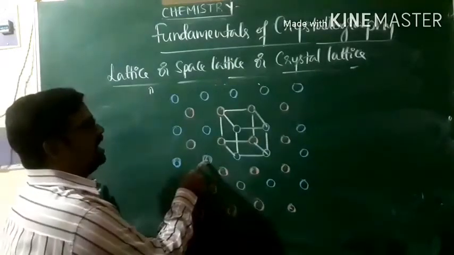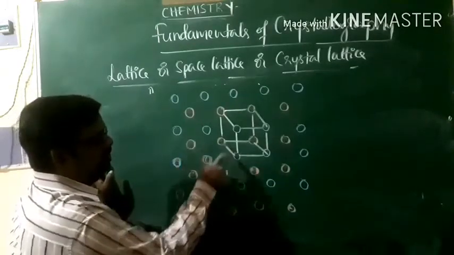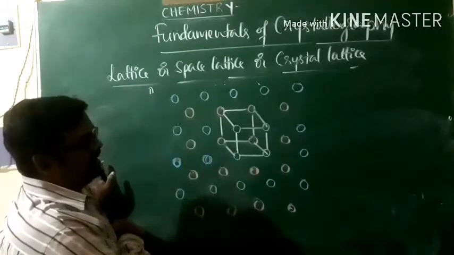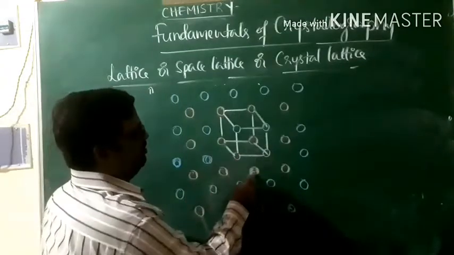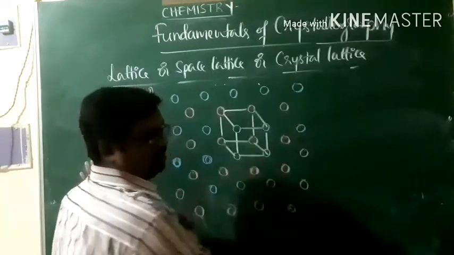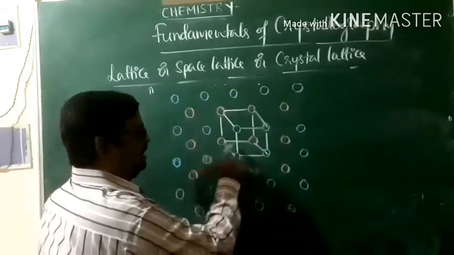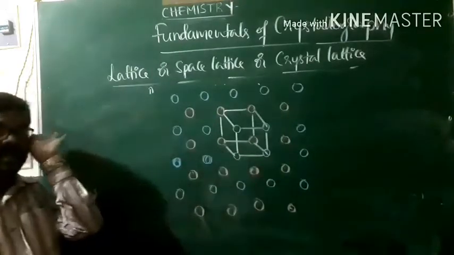Each particle in a crystal lattice has identical surroundings. Each blue particle is surrounded by 4 red particles. Each red particle is surrounded by 4 blue particles. And each lattice point in a crystal lattice is characterized by identical surroundings.